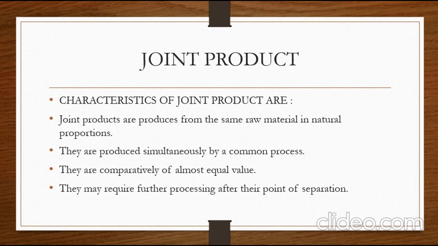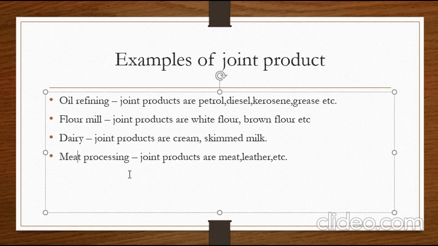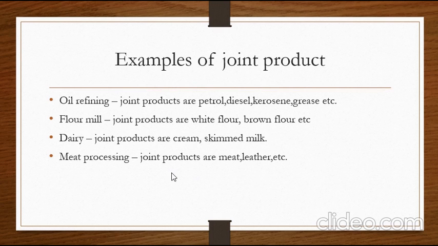The next topic is examples of joint products. In oil refining, joint products are petrol, diesel, kerosene and grease. For a flour mill, joint products are white flour, brown flour, etc. Dairy joint products are cream and skimmed milk. Meat processing joint products are meat, leather, etc. When you are into meat processing, you get meat out of it and leather out of it. This leather will lead to the manufacture of other products.